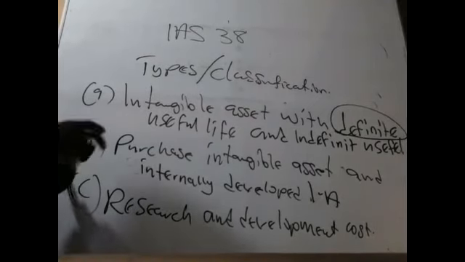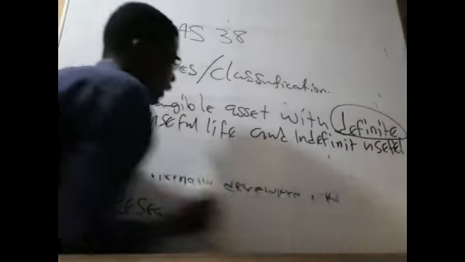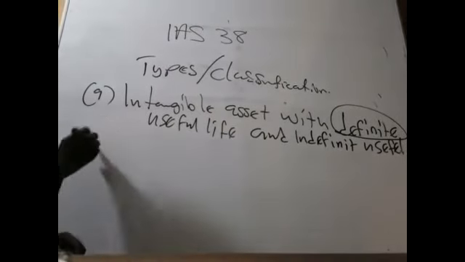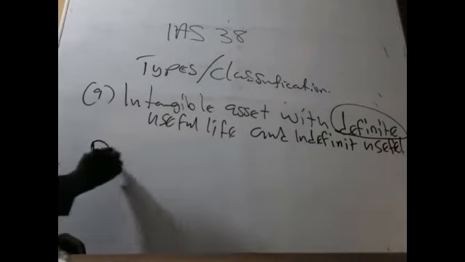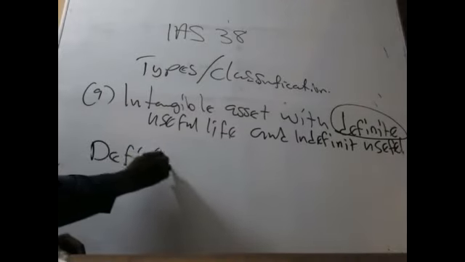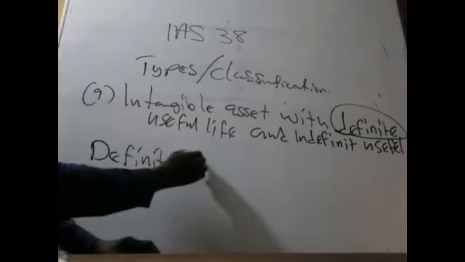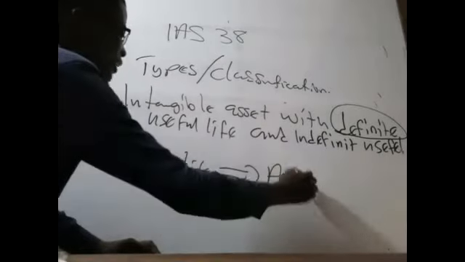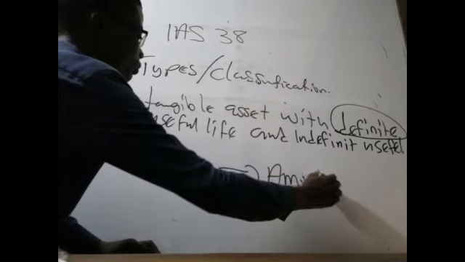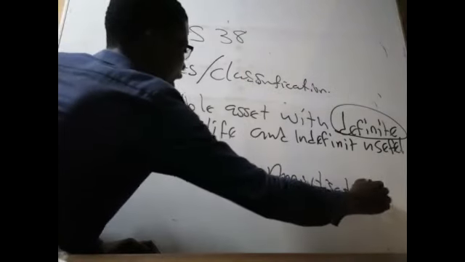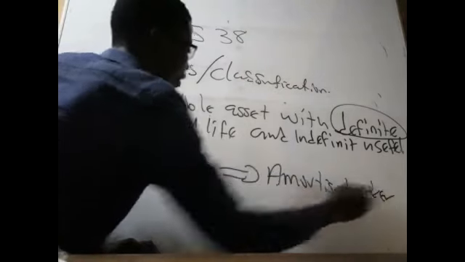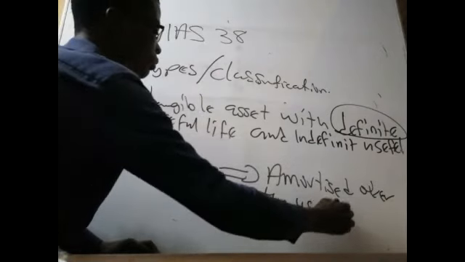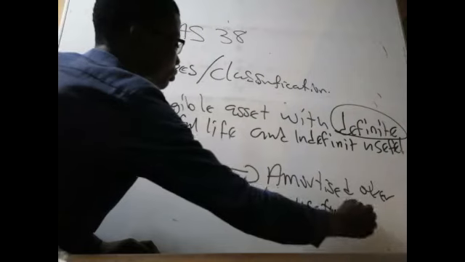So tell the examiner that those with definite life must be amortized over the useful life. We are done.